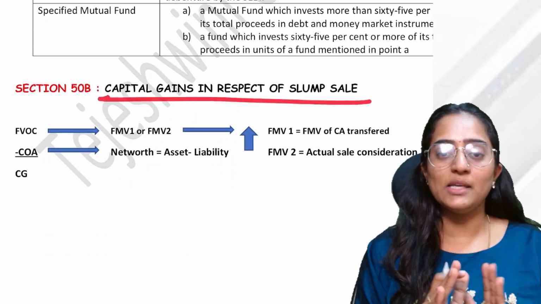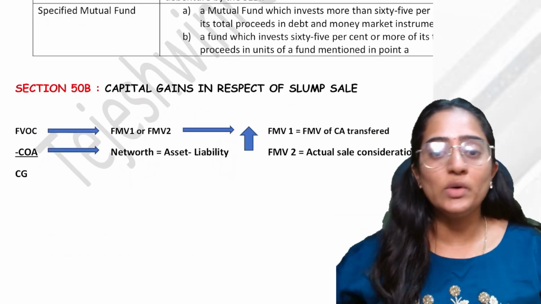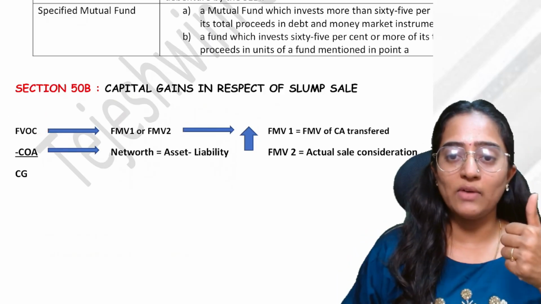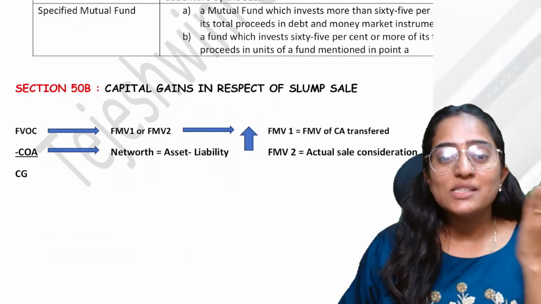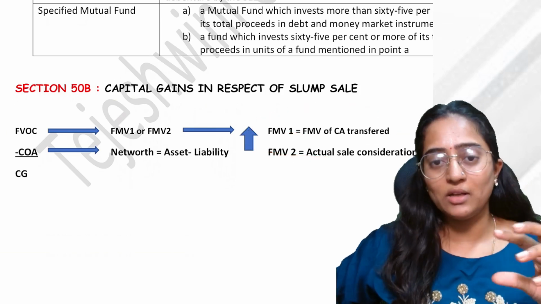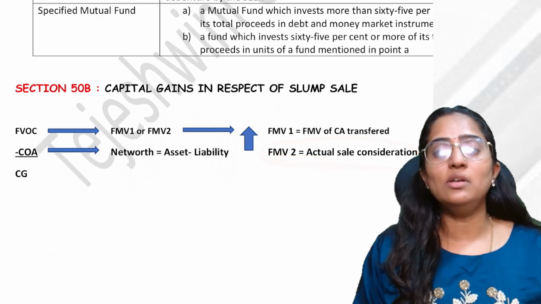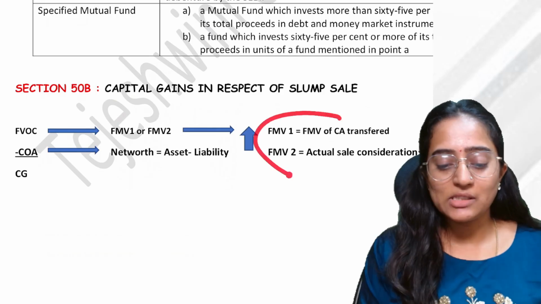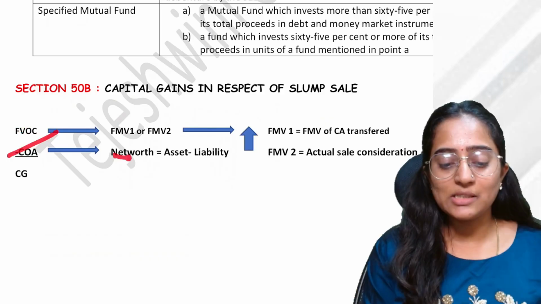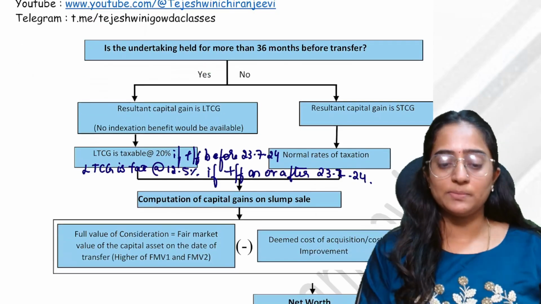See, slump sale means you are selling that entire undertaking, entire unit as a whole. How would you consider the full value of consideration, people? Fair market value 1 or fair market value 2? What is this fair market value 1? That is the fair market value of the asset which you have transferred. Fair market value 2 will be the actual sale consideration. Whichever is higher, you would take it as your full value of consideration. Cost of acquisition is net worth of asset minus liability. What is your asset? We will recognize.